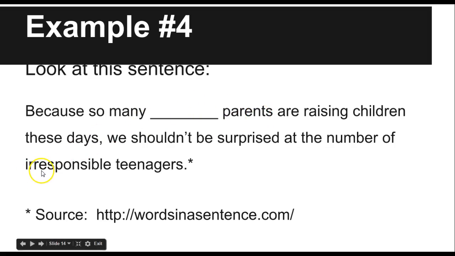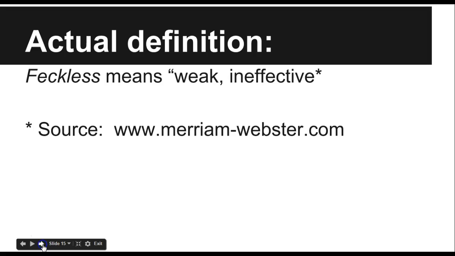But the important part is here, irresponsible teenagers. And if teenagers are going to be something like their parents, then the word that would make sense here, because so many irresponsible parents, or perhaps because so many ineffective parents are raising children these days, we shouldn't be surprised at the number of irresponsible teenagers. Because if they were effective, those teenagers would have learned responsibility, right? So let's check the definition, and we find that feckless actually does mean weak or ineffective. So you see, we can be using the definitions or a replacement of the word to determine the definition of the word that we don't know.